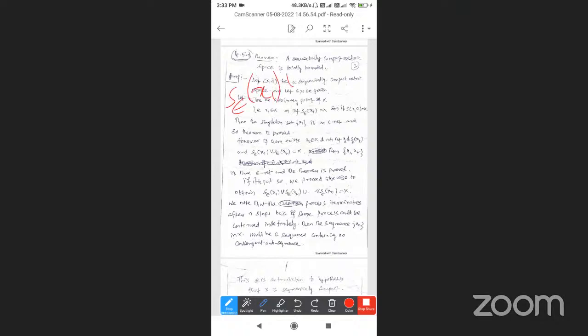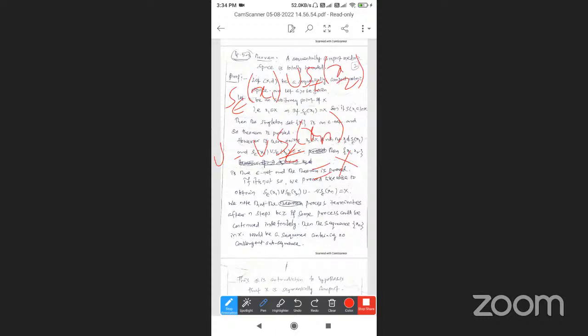Continuing the process, S epsilon of x1 union S epsilon of x2 union, and so on, up to S epsilon of xn, is equal to X. We note that the process terminates after n steps, because the process could not continue indefinitely.